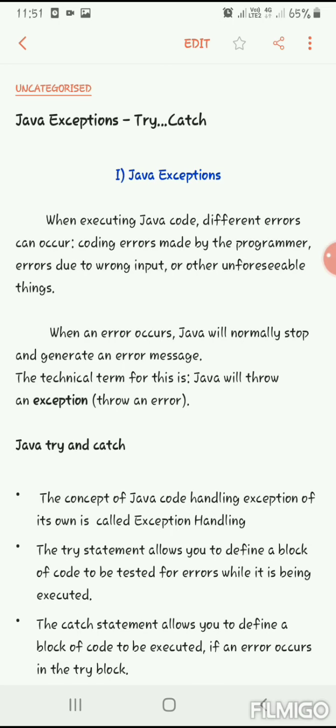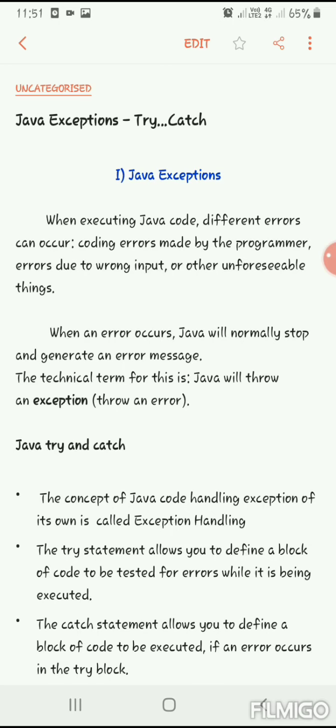So what is an exception? An exception is an abnormal thing. For example, we execute a division A by B, and A and B we are reading at runtime. For A we give some value, 10 for example, and for B instead of giving 5 we mistakenly type 0.